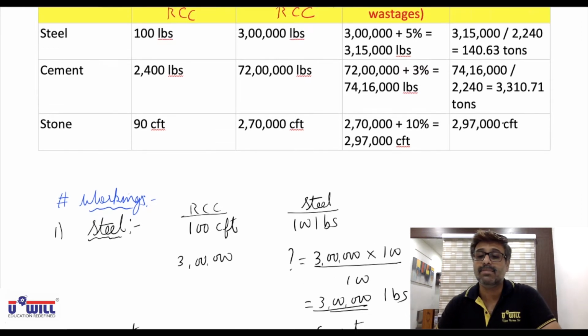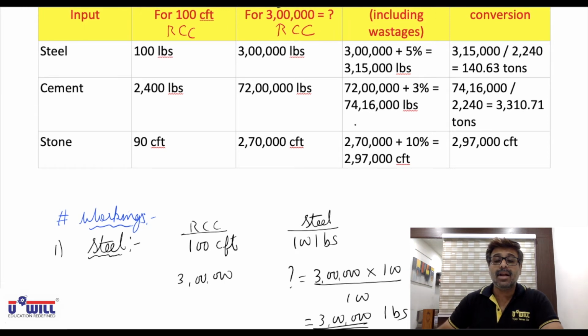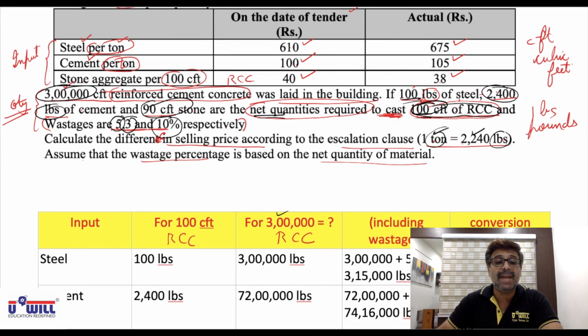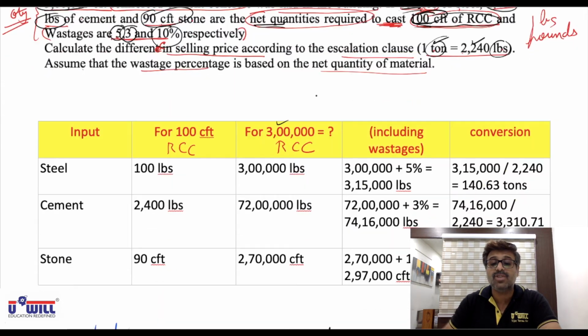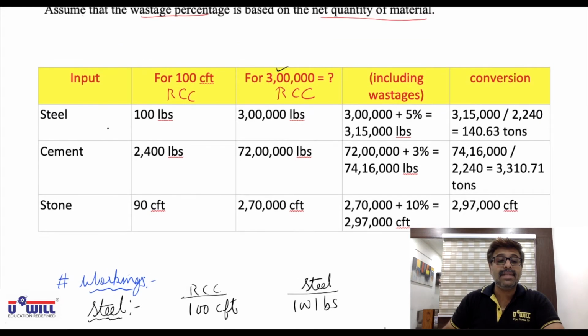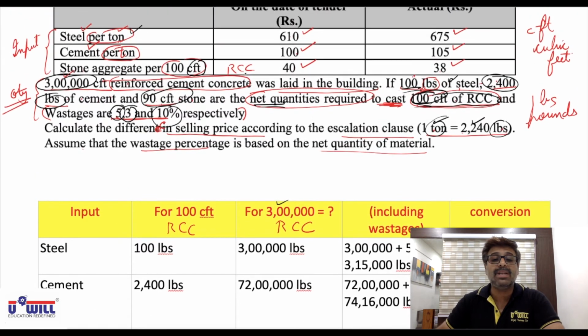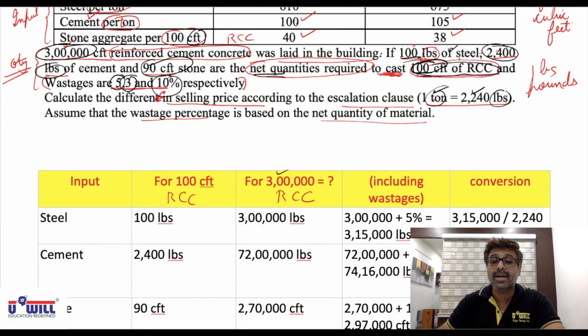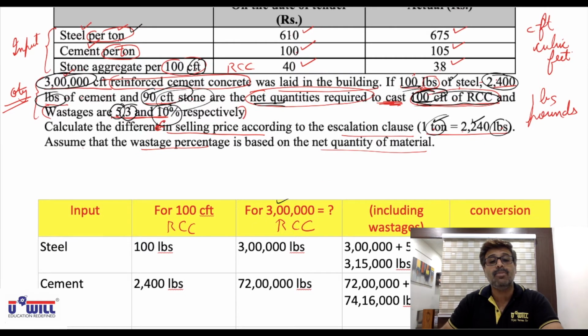Okay, it remains the same. No conversion is required. Conversion is required where you have to convert pounds into tons, because there the price is per ton and quantity is in pounds. But here the price is in cubic feet and quantity is also in cubic feet. So in case of stone, the conversion is not required. I repeat, for steel and cement, the quantity is given in pounds, but the price is given in tons, so we convert it into tons. For stone, the quantity is given in cubic feet and price is also given per 100 cubic feet, so conversion is not required.